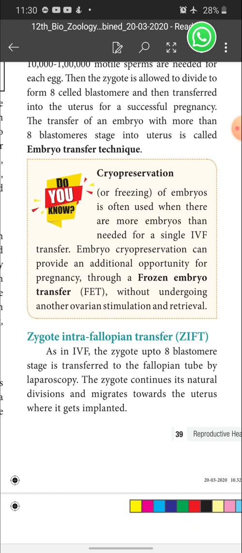The same way, we are introducing the 8-celled stage of zygote into the fallopian tube. From the fallopian tube, the zygote comes through and reaches the uterus. There it gets implanted like the natural path. That is called ZIFT.